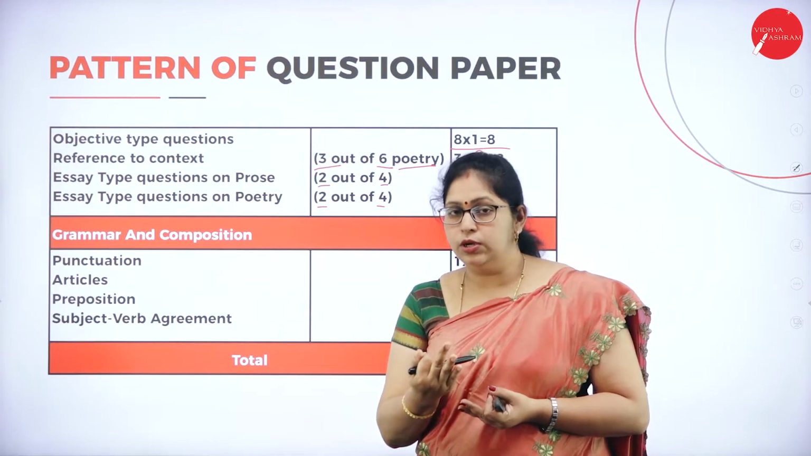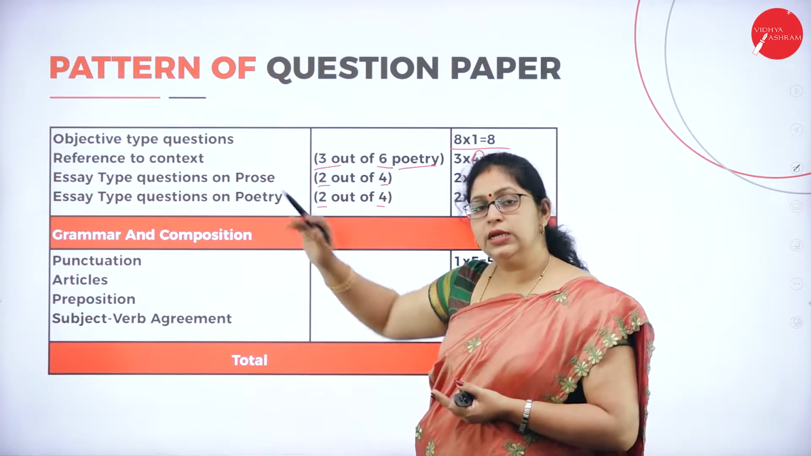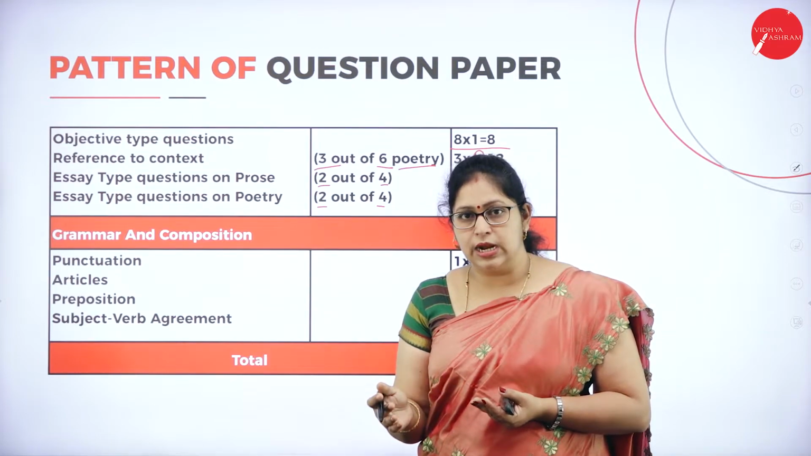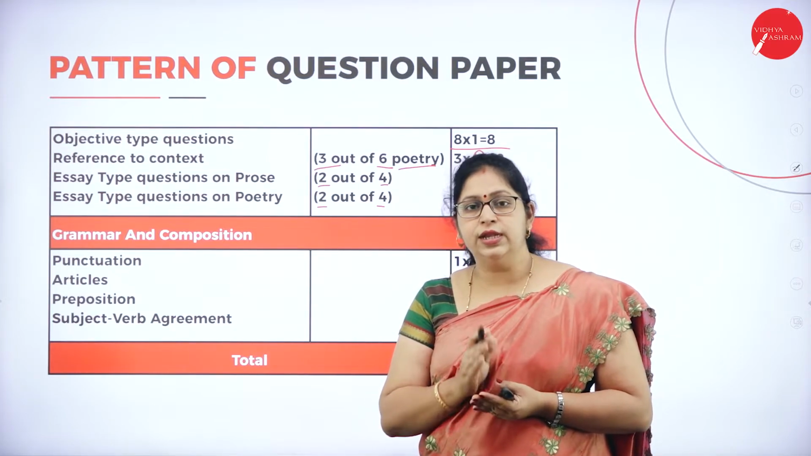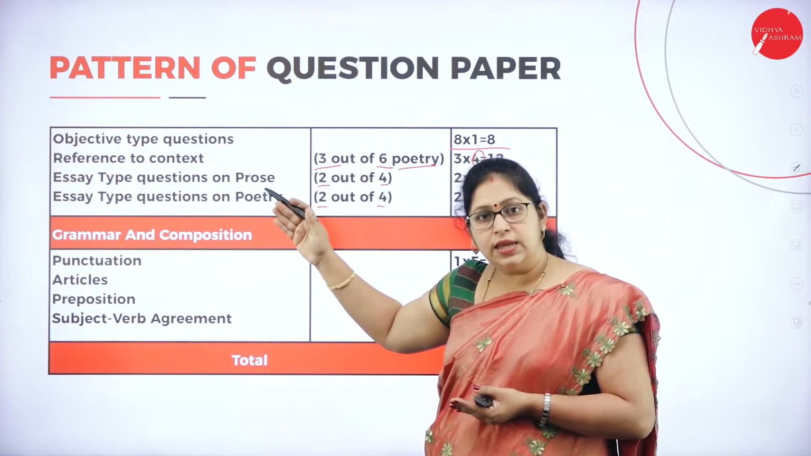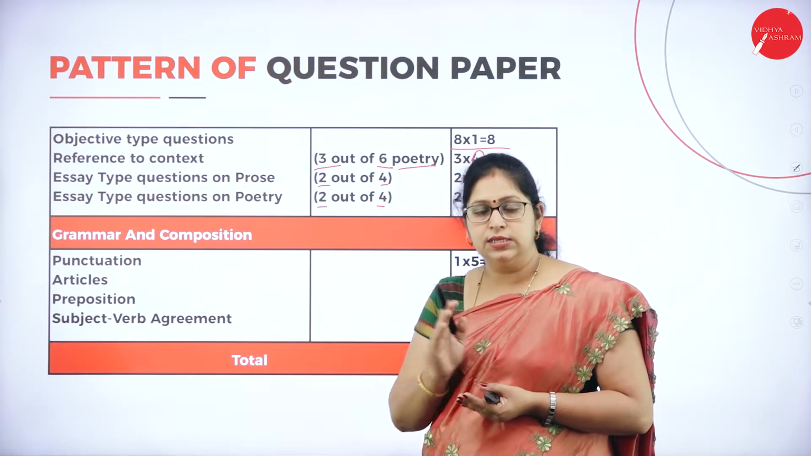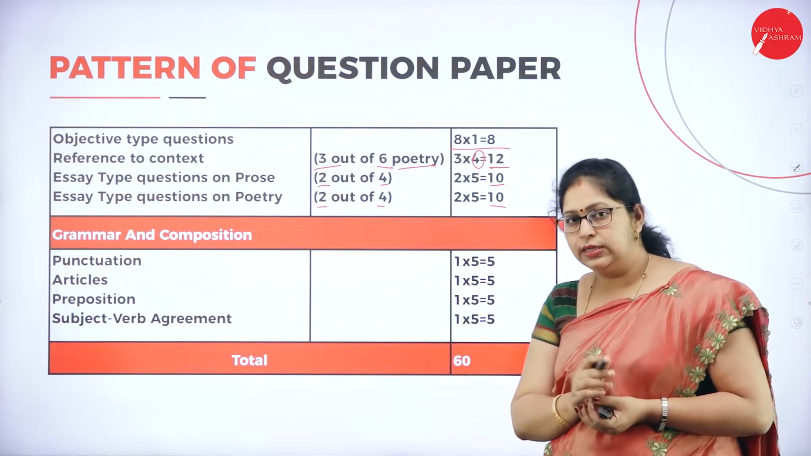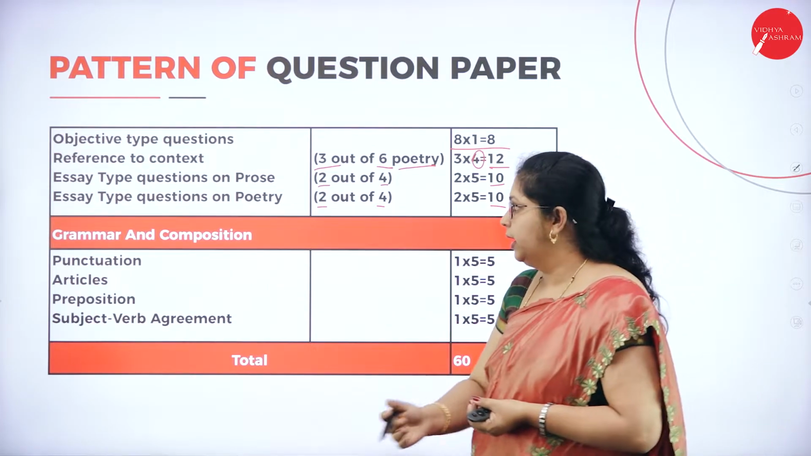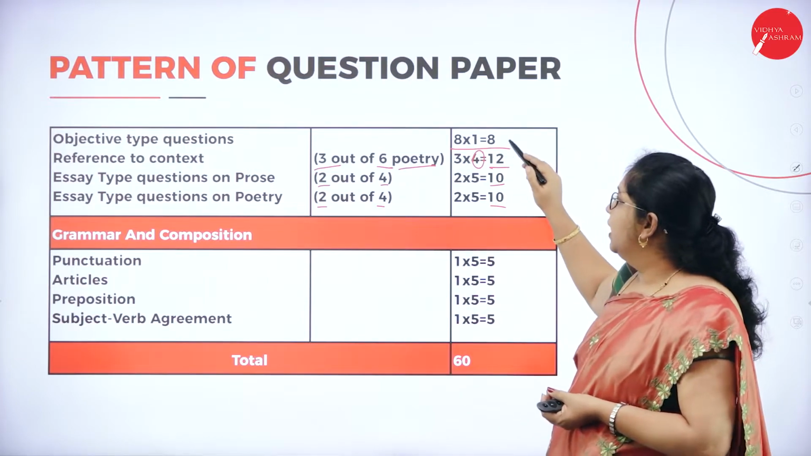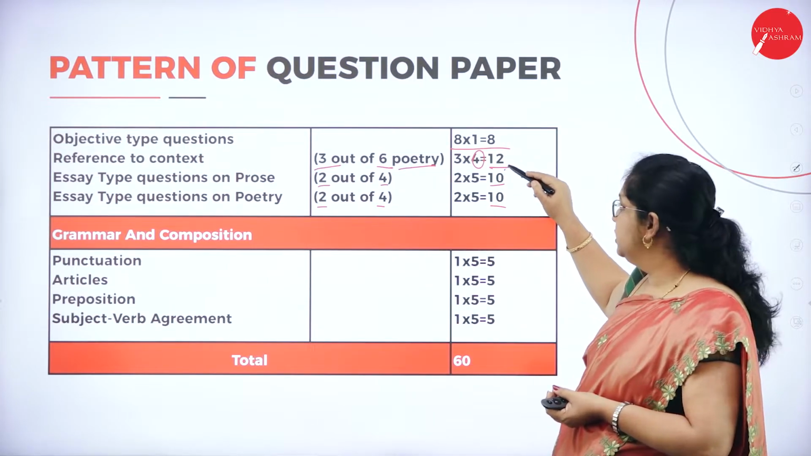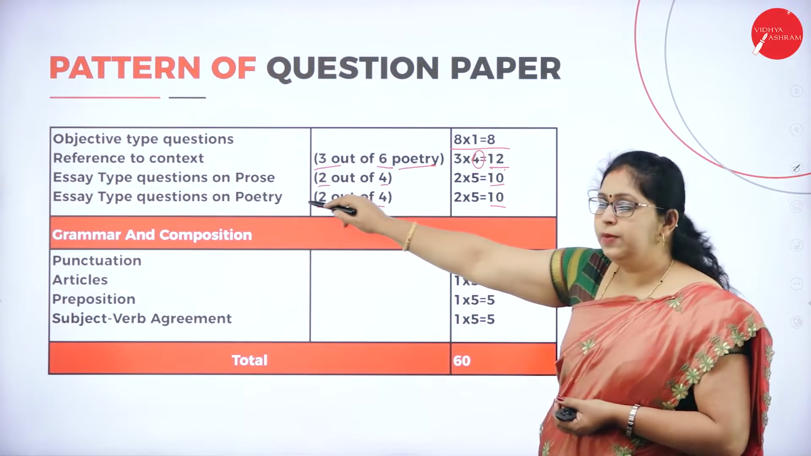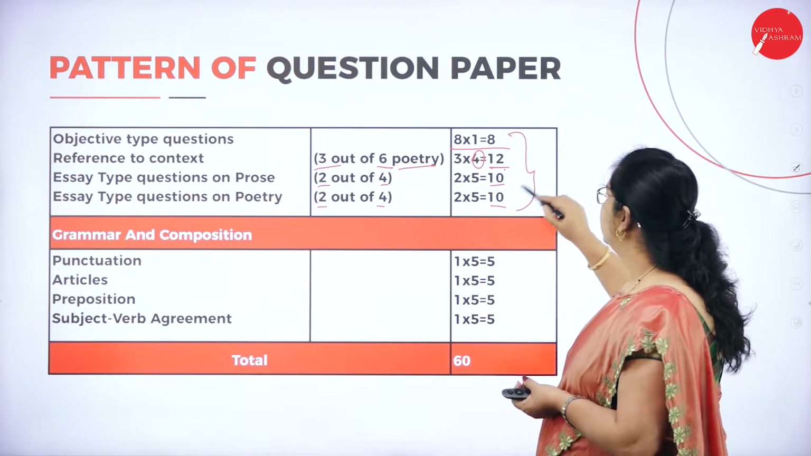If you write 3 poetry reference to context, it's enough. No need to write more. If you have time, you can attempt extra. But first, see that you write all the necessary questions are answered, and then if you have time, go for extra. It is not necessary. If you wish, you can write. So here we have 8 plus 12, 20, 20 plus 10, 30, 30 plus 10, 40. Totally, prose and poetry is for 40 marks.